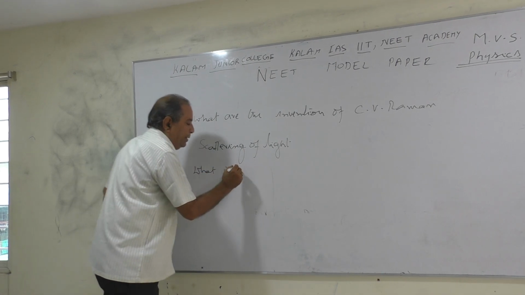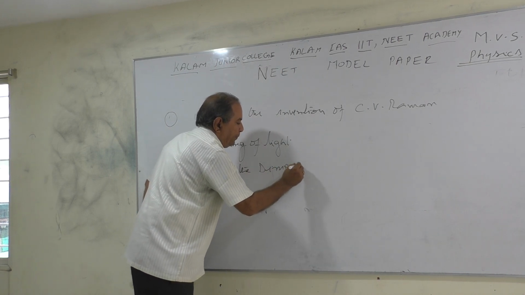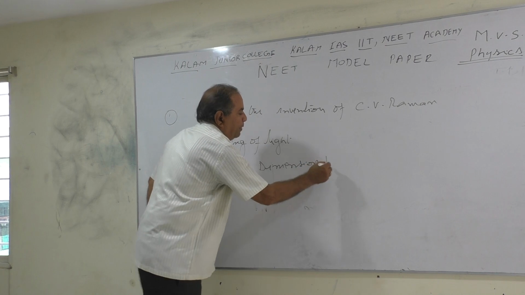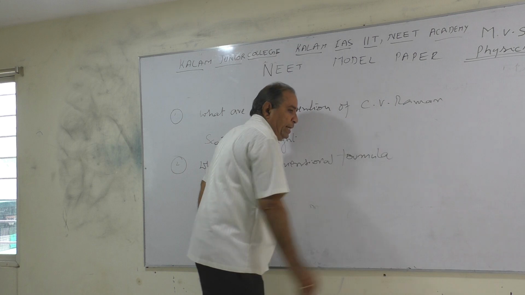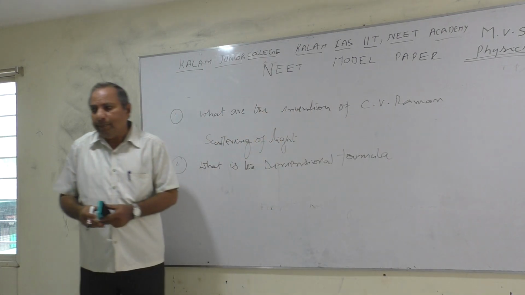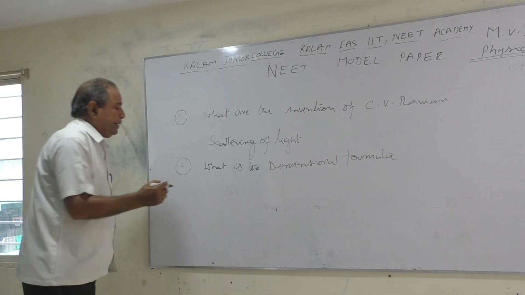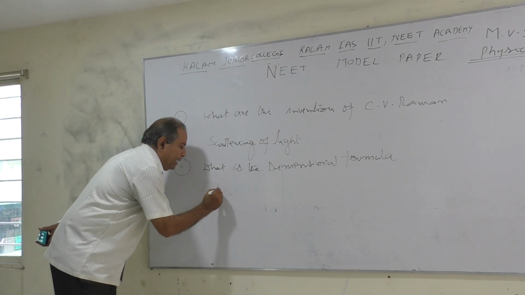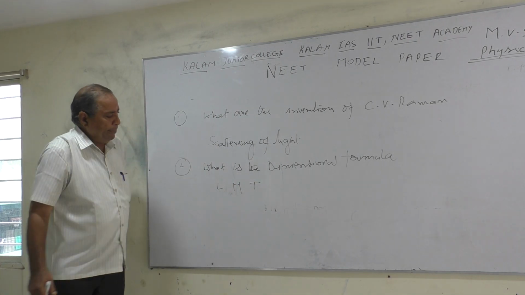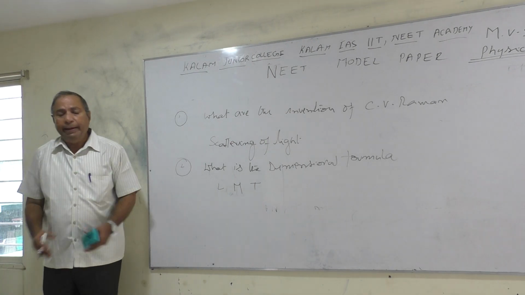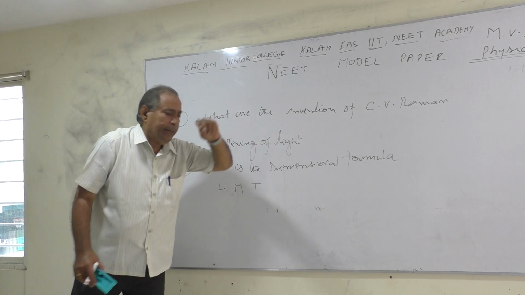What is the dimensional formula? What is dimension? What is meant by dimension? Dimensional formula means you have to represent length, mass, time. L means length, M means mass, T means time. All this put together makes the dimensional formula.